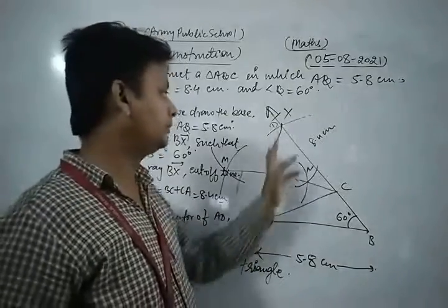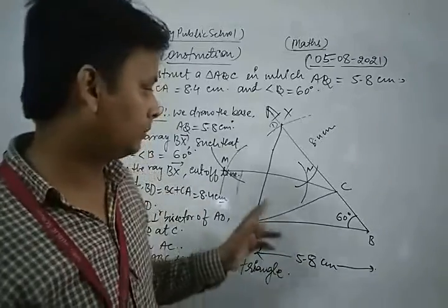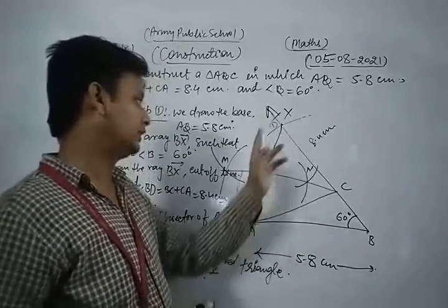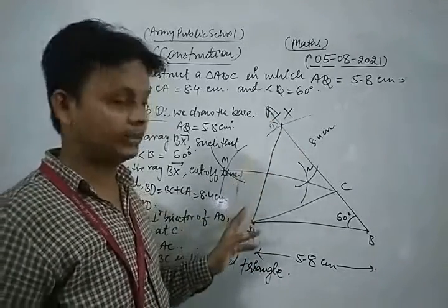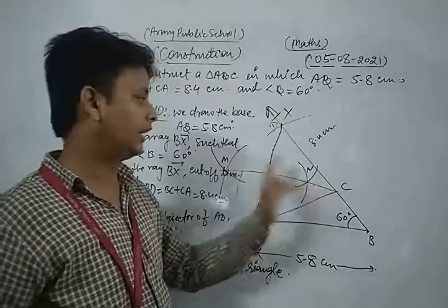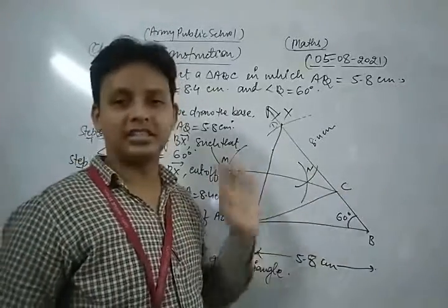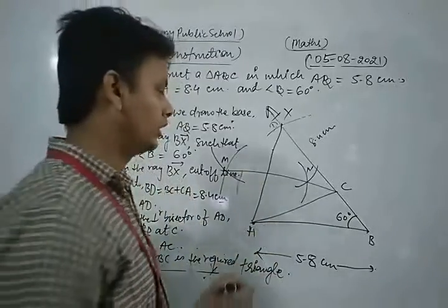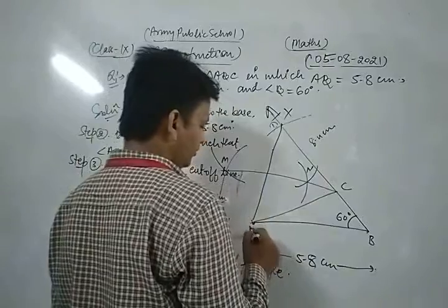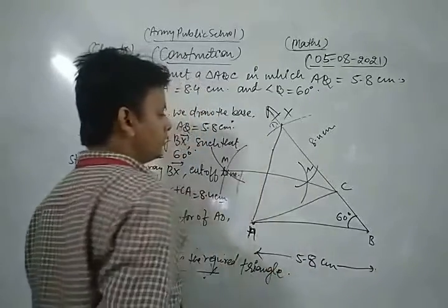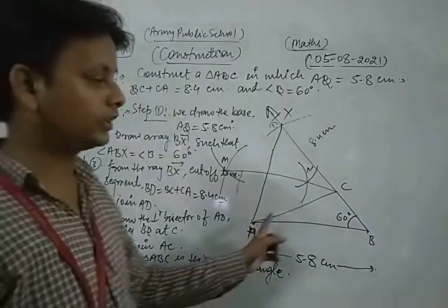Now after that, join AD, and then we draw the perpendicular bisector of the line segment AD. We draw the perpendicular bisector of AD in this way, and suppose this is the perpendicular bisector meeting BD at point C, and then we join AC. This is the required solution of the given question. This is the required triangle.